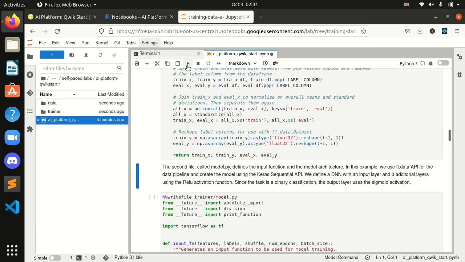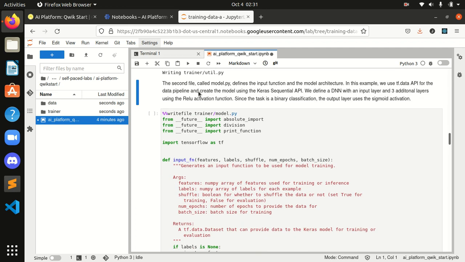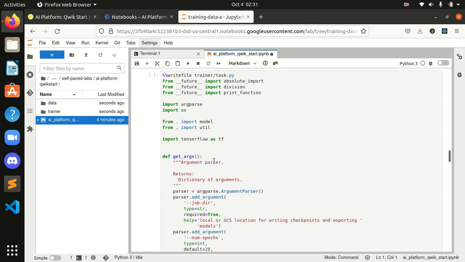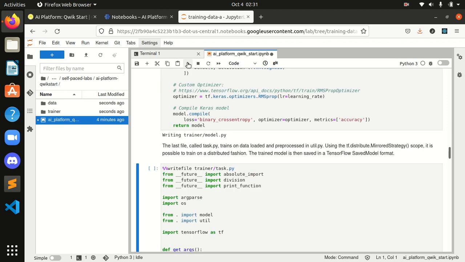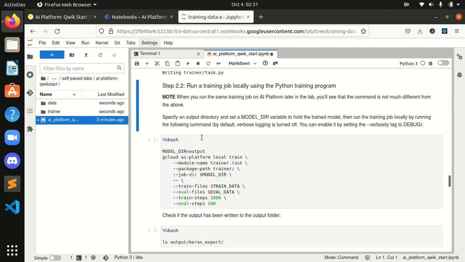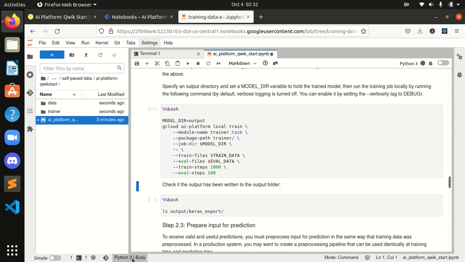Okay, we are done with this. We are done with this also, guys. We are done with this also. See, it's showing busy, right? That means this command, our Python code, is running over here. When it shows idle, only then do we click on the run button for the next cell.